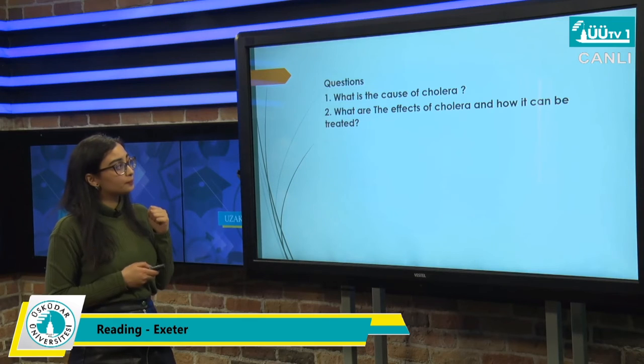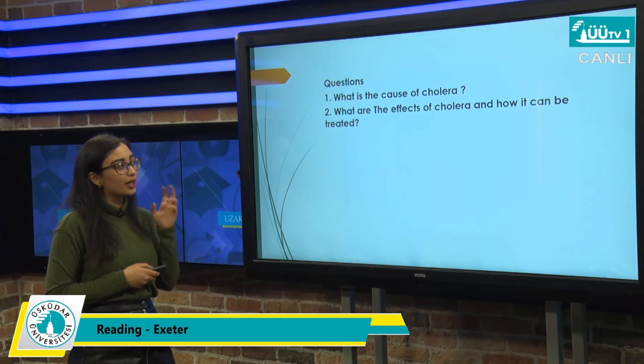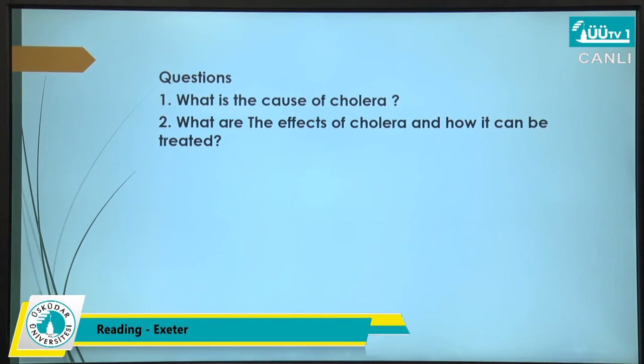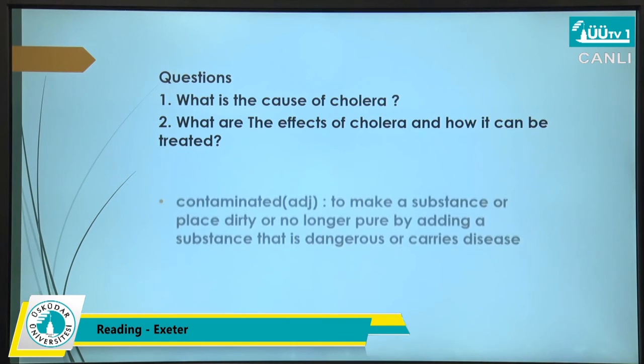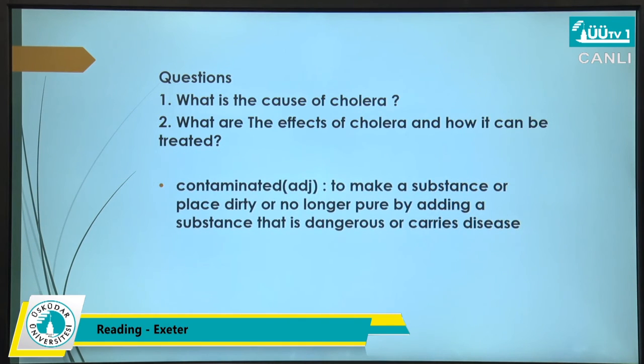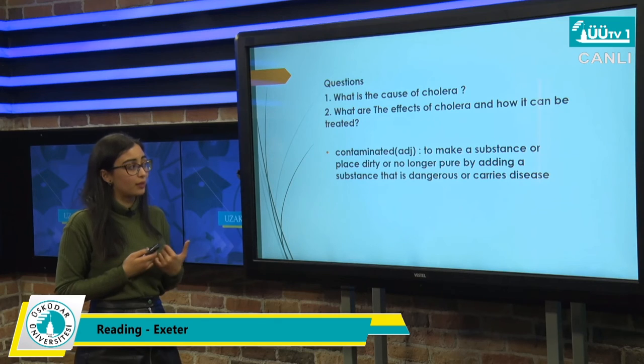Moving now to, let's check the vocabulary that we found here in the paragraph 1. We have contaminated, which is a new vocabulary for you guys. So contaminated, it's an adjective. It means to make a substance or a place dirty or no longer pure by adding a substance that is dangerous or carry disease. So you all know that now that contaminated is something really dirty and can really harm us, like water, contaminated water, for example.